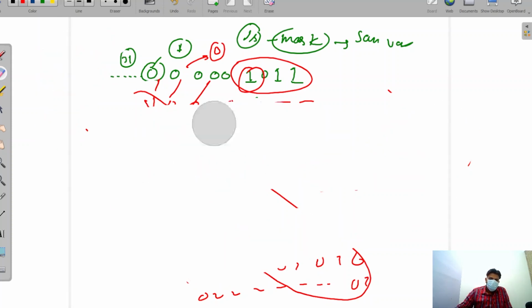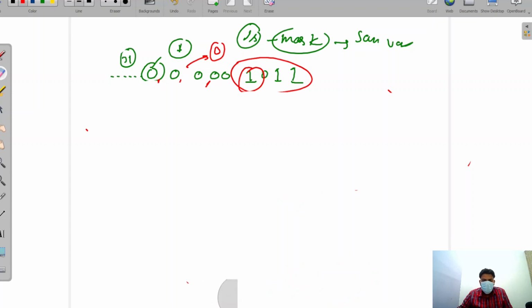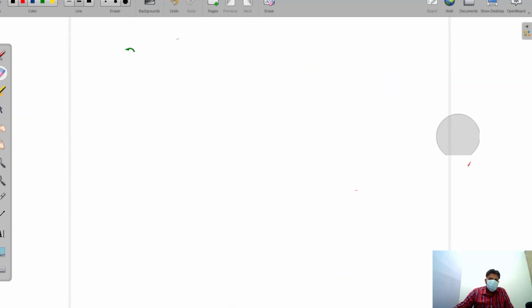When we are going to do the left shift operator, at some stage we find our first one. When we are taking the mask and we shift our mask value, at some stage we find our first one. When we find our first one, then what do we have to do? Initially we are